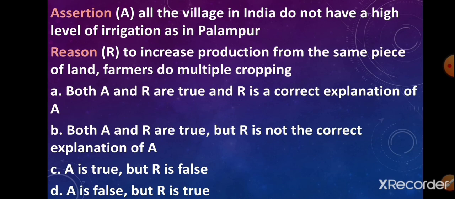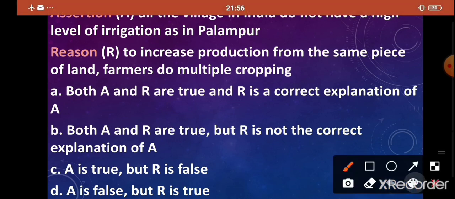So option B, that is, both A and R are true, but R is not the correct explanation of A, is correct.